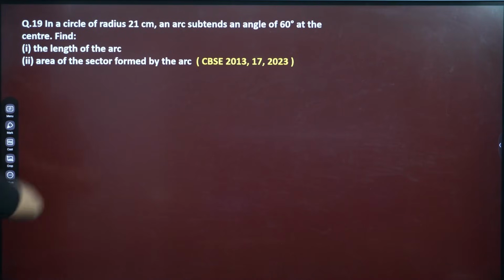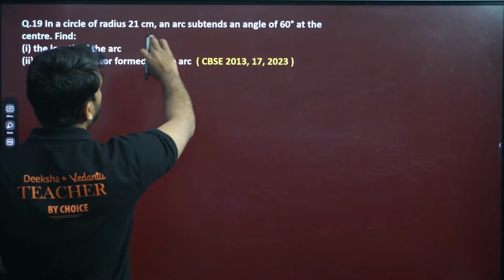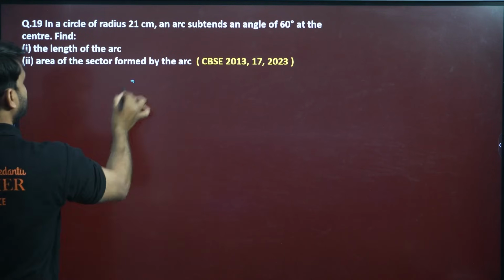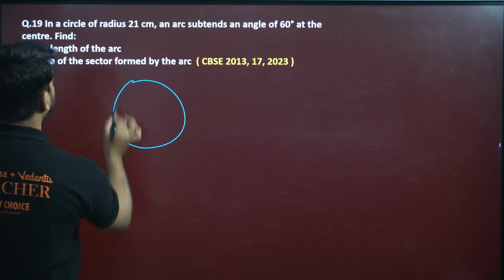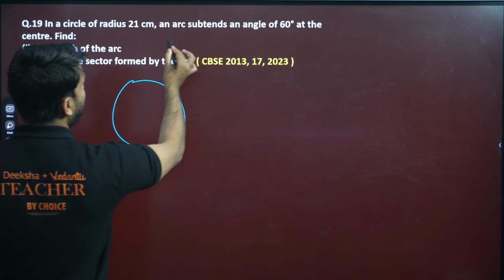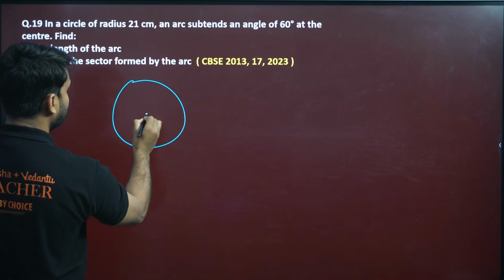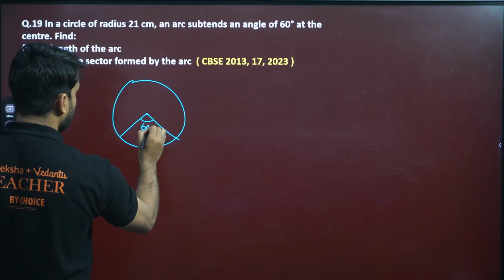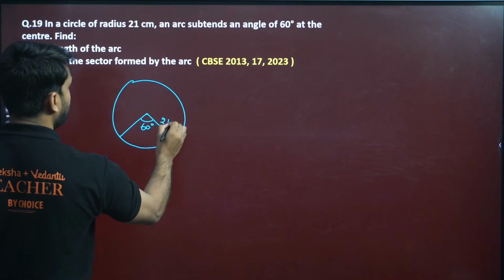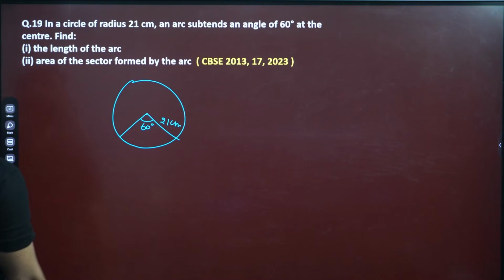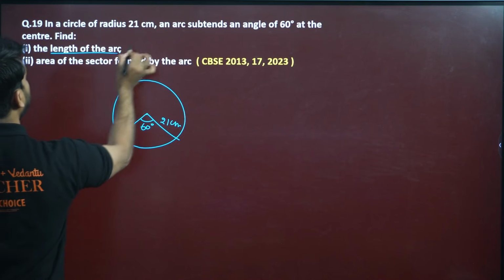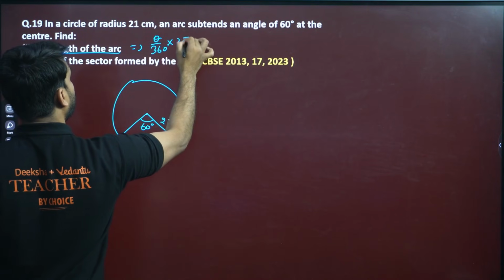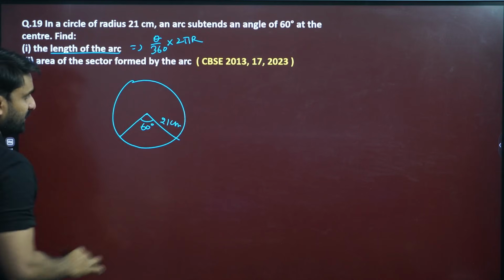Moving to the next question. In a circle of radius 21 centimeter, an arc subtends an angle of 60 degree. You all know this. So there is a circle, my dear, and the radius is 21 centimeter. An arc subtends an angle of 60 degree. Let's say this is the arc and this angle is 60 degree. We have to find the length of the arc. The formula is theta by 360 into 2 pi r. This formula will be used.